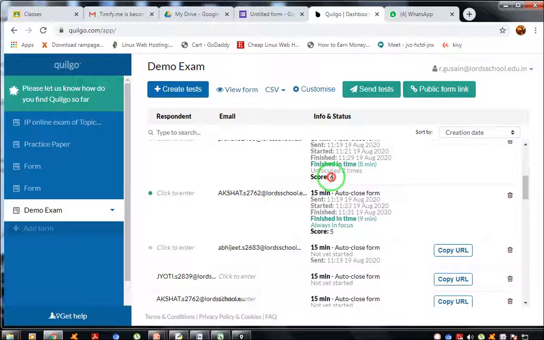Now this score is not the actual score, because manually we have to check it, because for some questions we haven't given any marks, so we have to manually check it. Finished in 9 minutes, always in focus.